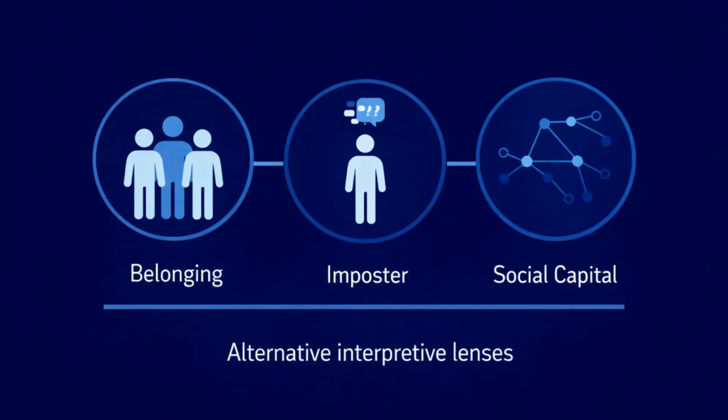Possible theories include belonging theory, social capital theory, and imposter phenomenon theory. Belonging theory would help interpret feelings of inclusion or exclusion. Imposter phenomenon theory would help interpret internalized self-doubt. Social capital theory would help interpret access to networks, informal knowledge, and institutional navigation.